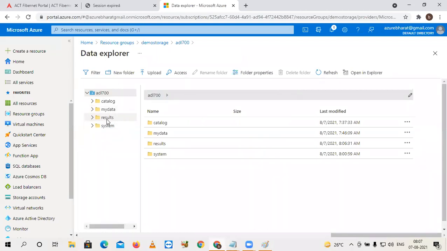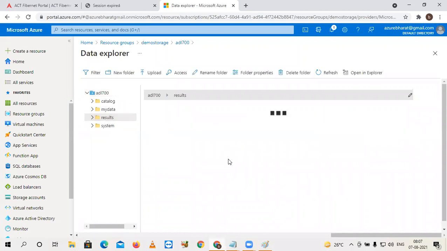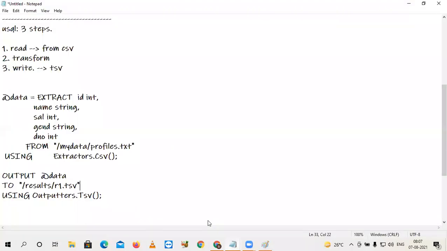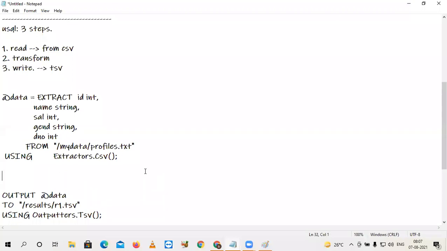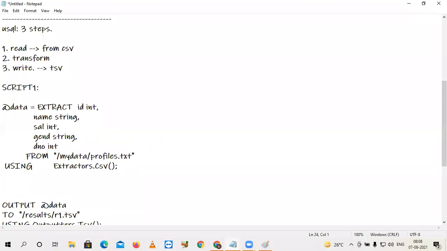Previously we did not create this results directory. Now within this results, the r1.csv file is generated. So this is just one simple read and simple write, with no transformations or filters. Generally, in the third activity, you need to perform filters. So this is script 1. Later I will give you the entire notes after completion of the session.